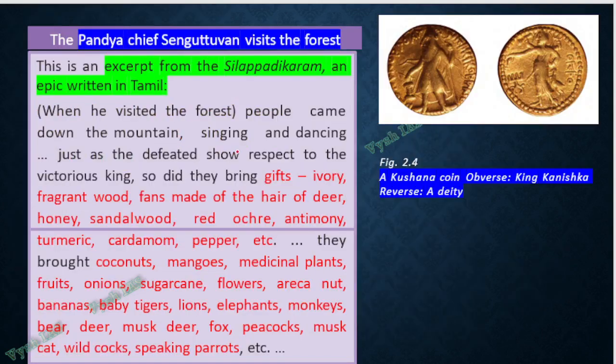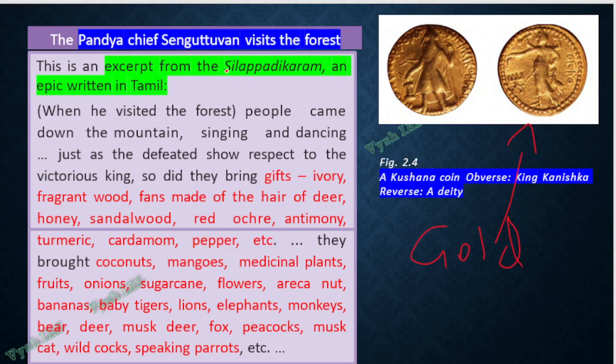Now if you see Kushana coins, throughout the textbook they have given a lot of examples of Kushana coins, because they made a lot of gold coins. Everybody doesn't make gold coins. Kushanas used to make a lot of gold coins. So this again, if you see, I told you in South India there is a lot of Sangam literature and all.